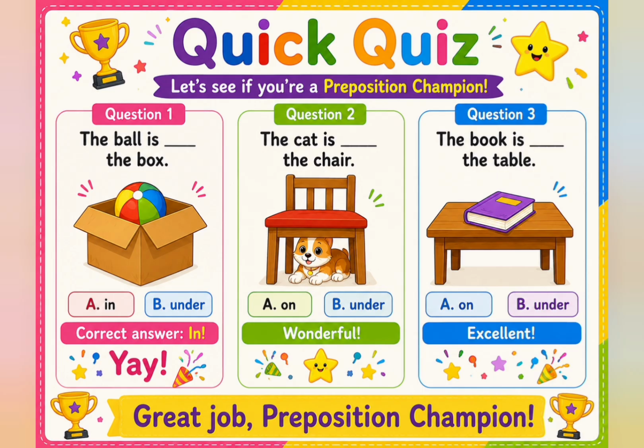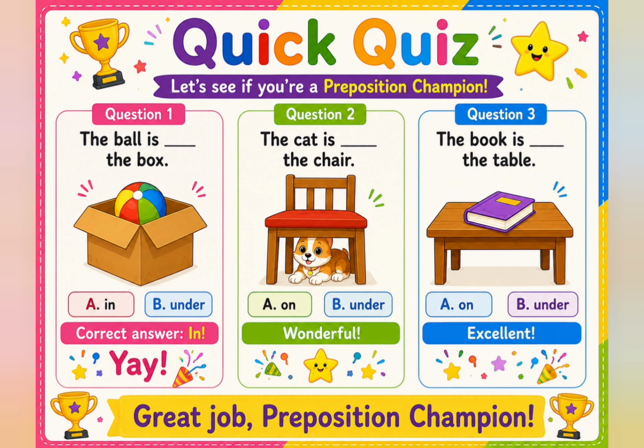Now it's quiz time, bachcho. Let's see if you are a preposition champion or not. Question 1. The ball is dash the box. Options are in or under. What will be the correct answer? 3, 2, and 1. Yes, the ball is in the box. The correct answer is in.